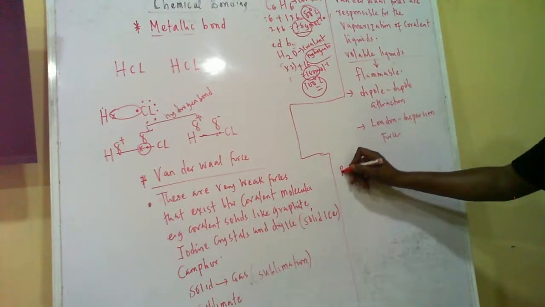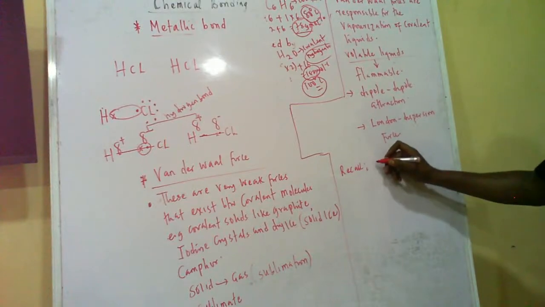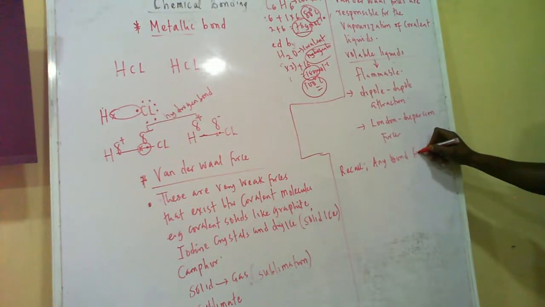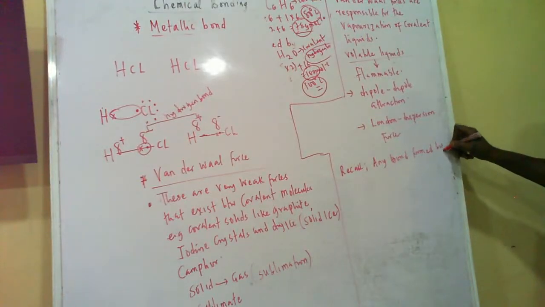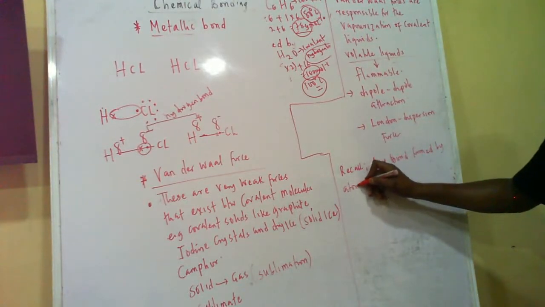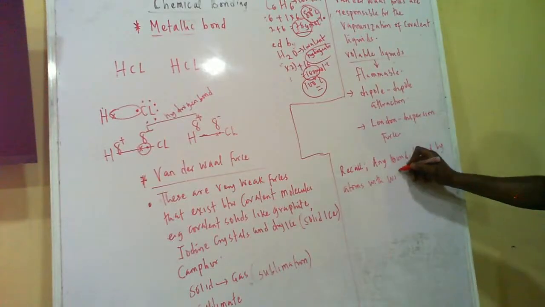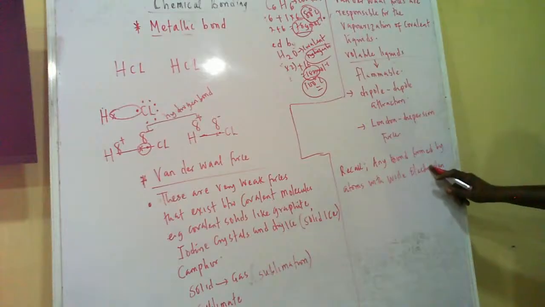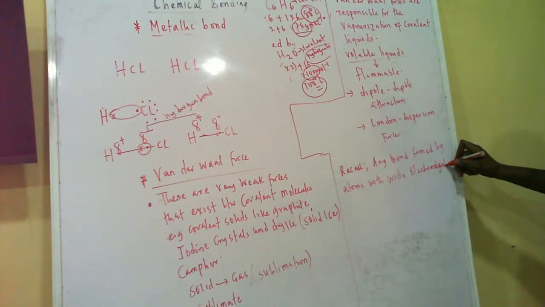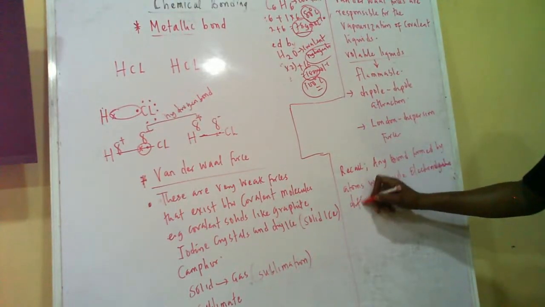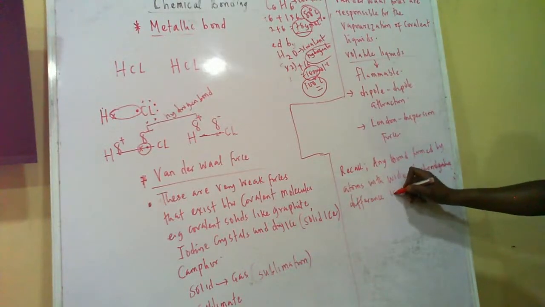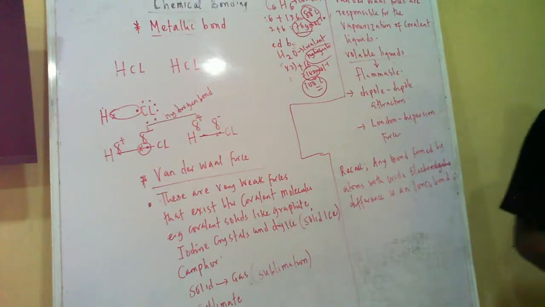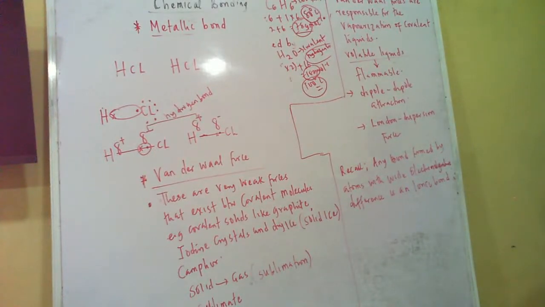So recall, any bond formed by atoms with wide electronegative difference is an ionic bond.